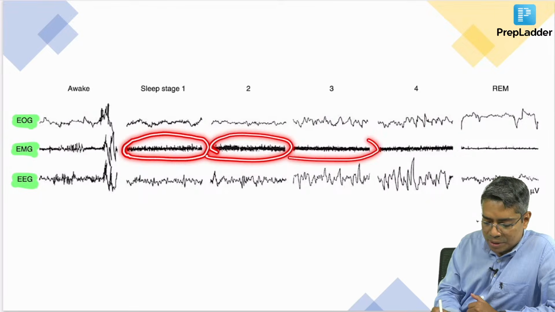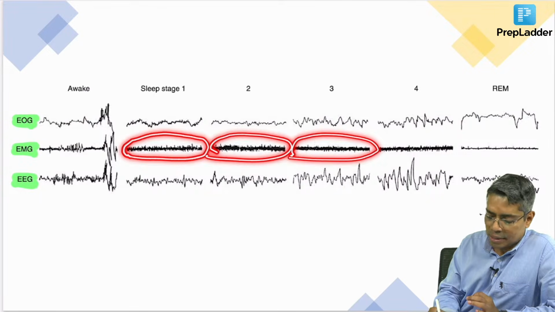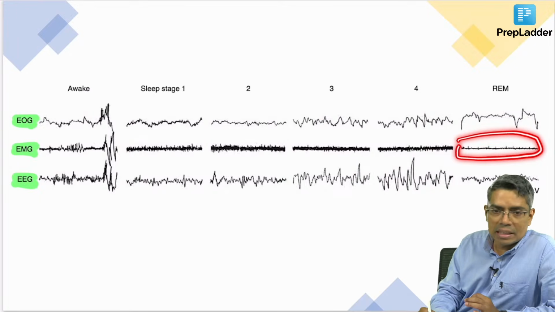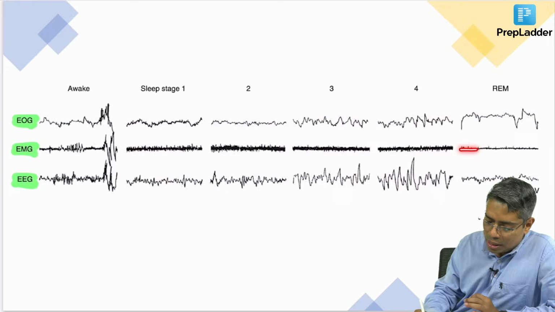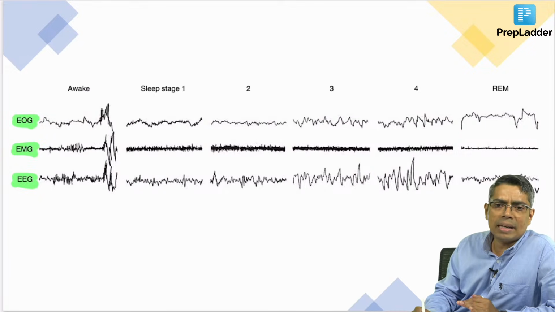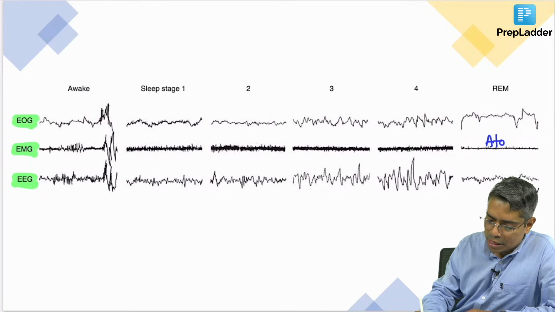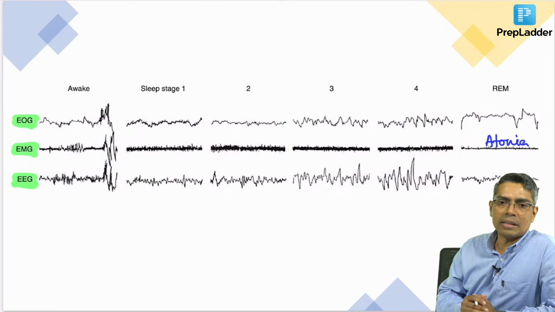Muscle tone is still there, muscle tone is still there. But if you look at the last diagram of the EMG, you see only a baseline and very minute activity.